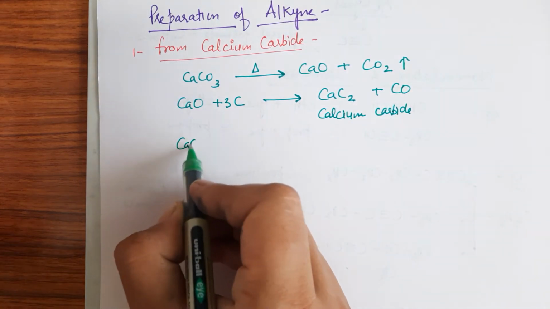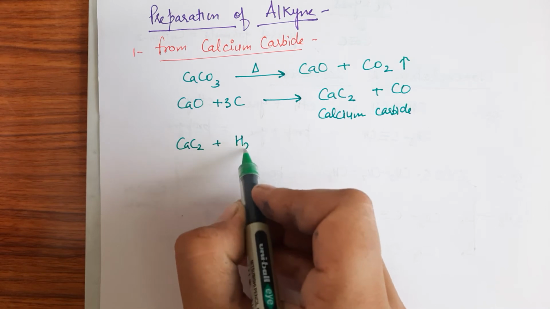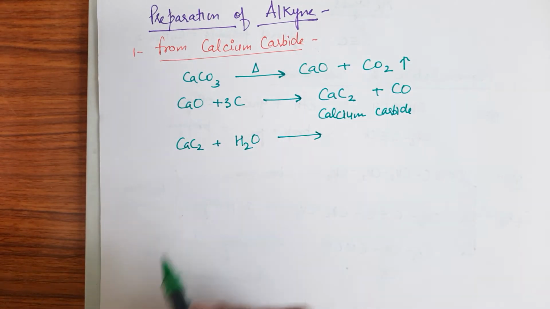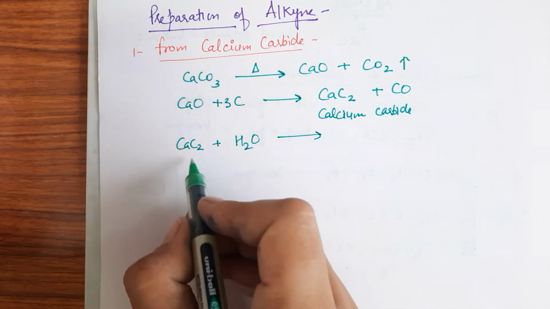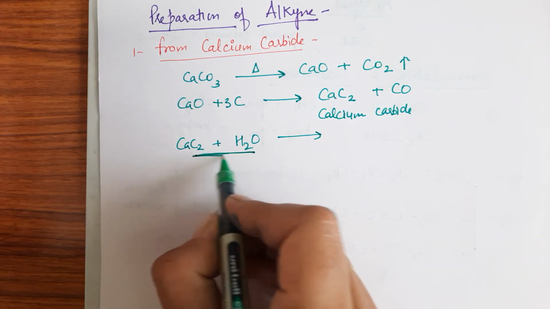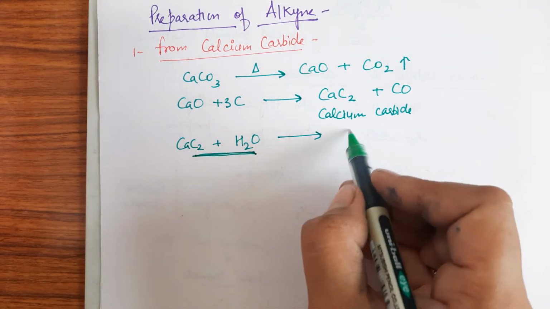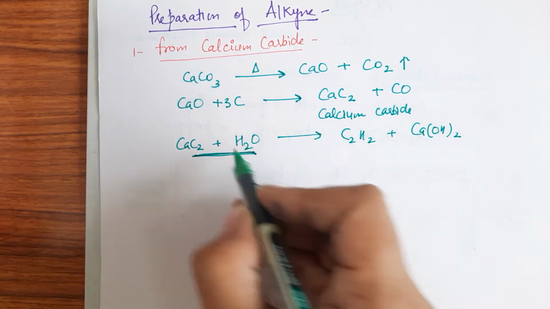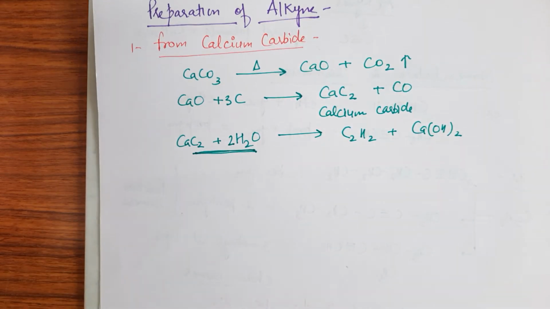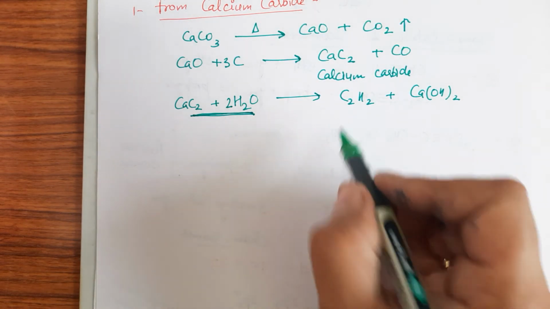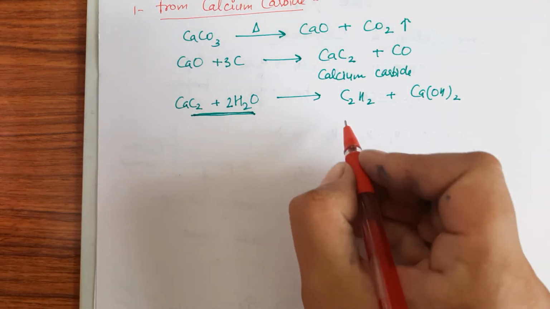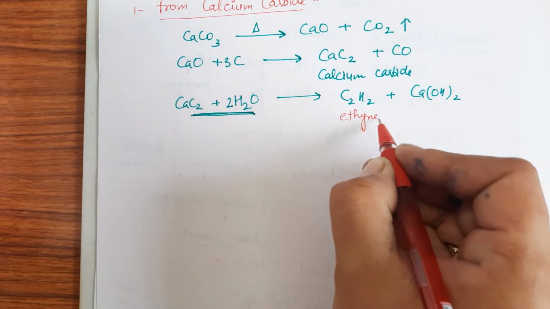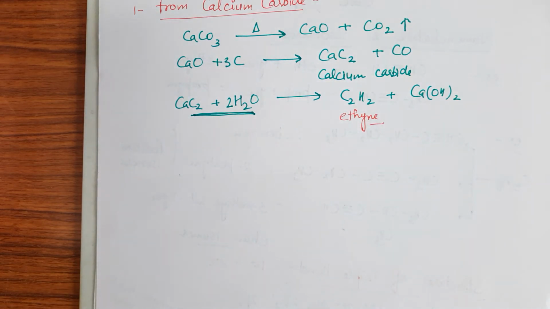Now the calcium carbide CaC2, we react it with water, then there will be formation of C2H2, right? C2H2 and Ca(OH)2 will be the byproduct. Okay, so this is ethyne, which is prepared commercially by this method.